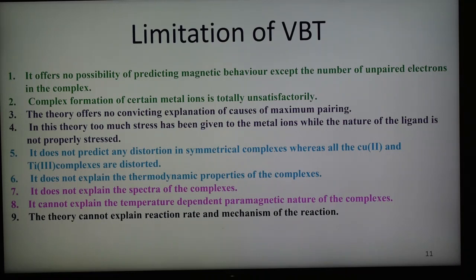It does not predict any distortion in the symmetrical complex, whereas all Cu2+ and titanium-3 complexes are distorted. So this theory does not explain any distortion in the geometry of the complexes. This theory also does not explain the thermodynamic properties of the complex. It does not explain the electronic spectra of the complex, and therefore modern theories are there, that is, crystal field theory and also ligand field theories, to explain the spectra of the complexes. This theory cannot explain the temperature dependent paramagnetic nature of the complexes, and also cannot explain the reaction rate and mechanism of the reaction. So some of these are the limitations of valence bond theory.